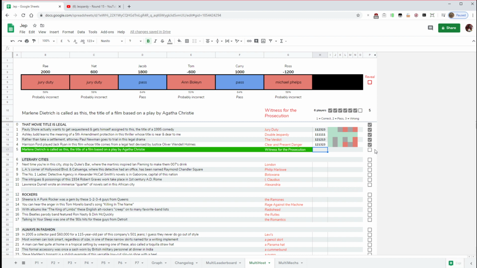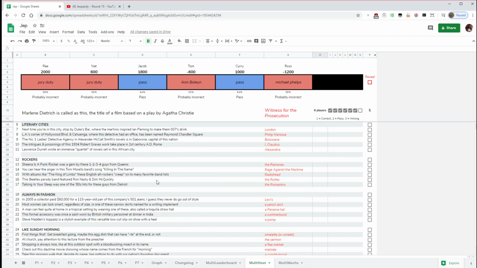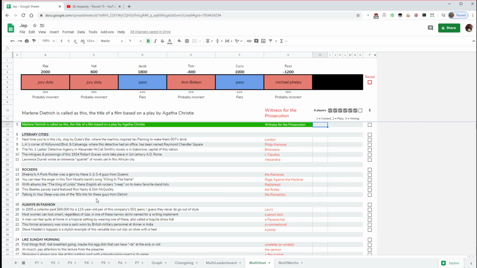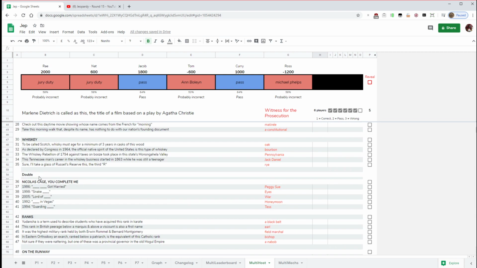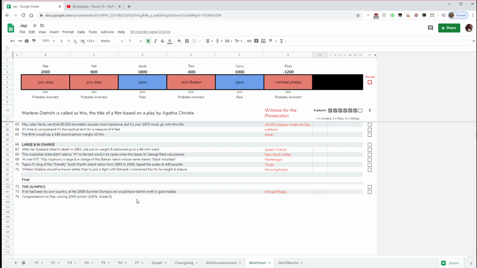Right. So every 3 categories, I then go over the scores. As you can see, we split up into Double Jeopardy at this point, and then Final Jeopardy there is just for fun because it doesn't have a point value, as I mentioned earlier. And then this works out who has won the whole game by the end of it, and displays a little congratulatory message.